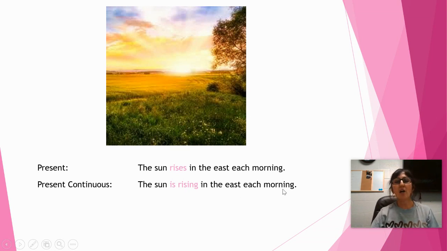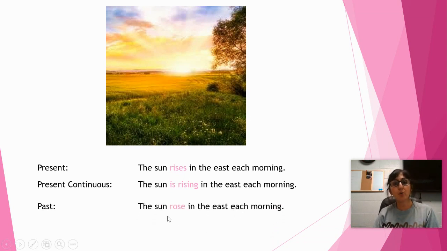Good. All right, now here's something different. If the sun rises, in the past, the word is rose. The sun rose in the east each morning. So you're saying, Pam, there's a flower like that, the rose, right? Yes, you're right. There is a flower that's the rose, and it's spelled the same way. But this rose means to rise up, or in the past, right? So the sun rose. All right, let's see what's next.